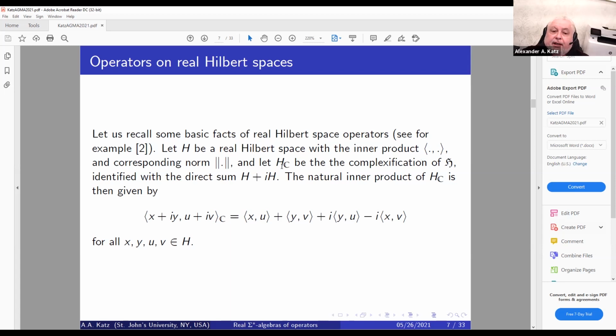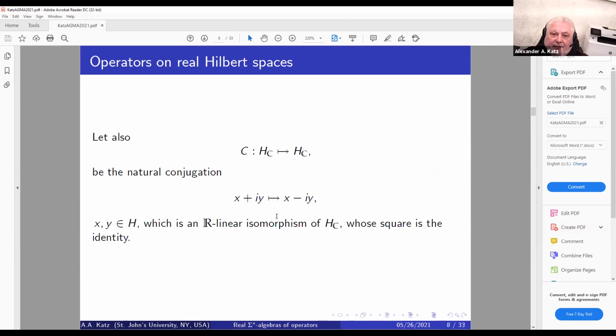Then if we're going to take a complexification of H, the natural inner product of the complexification can be given by the following form. And one can check that it is indeed a complex inner product on the complexification of a real Hilbert space.